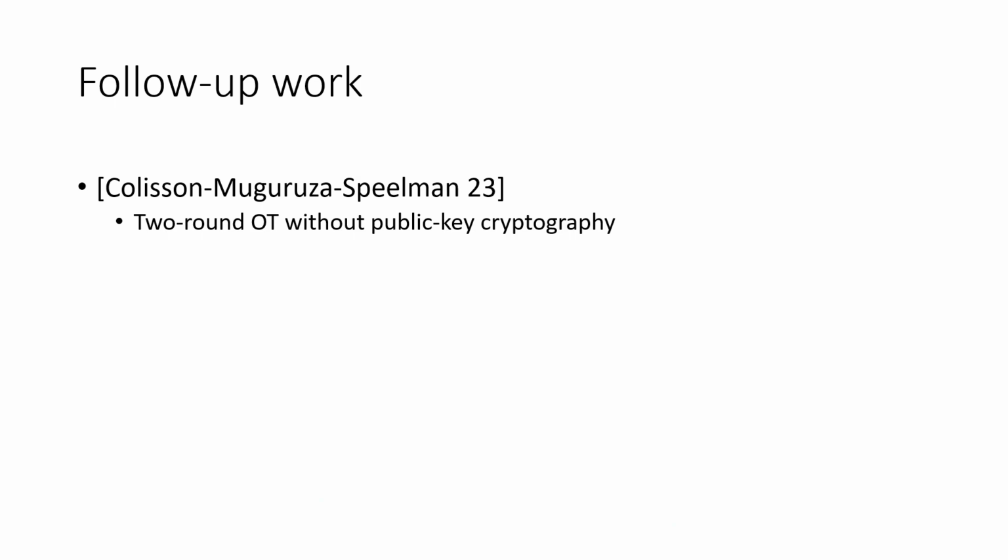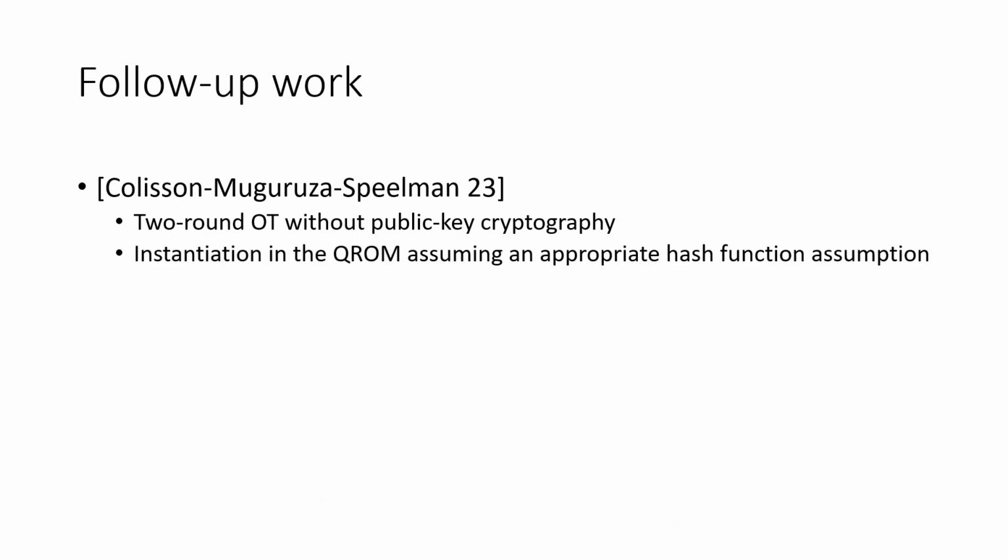They assume a NIZK and some other hash function assumption, but they have an instantiation in the QROM, although they need to make non-black box use of a hash function, so they need to assume something else in the QROM. But the point is that this is the first proposal for a 2-message, round optimal OT protocol with no public key crypto.